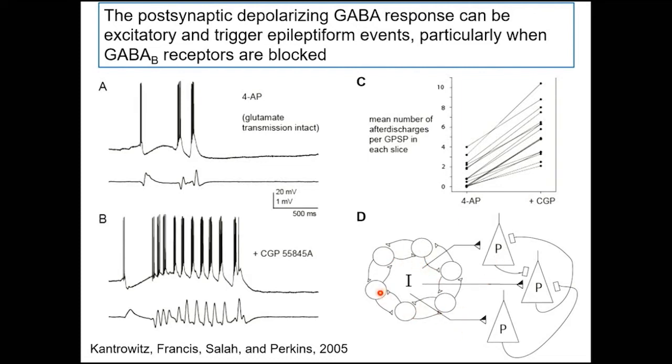So we think there's this group of interneurons here that are exciting one another to produce a population event so that GABA is landing on all these pyramidal cells at the same time. And then the connections between the pyramidal cells are actually responsible for these bursts. But it turns out that the length of this discharge is actually the length of the depolarizing GABA. So when we add the GABA B antagonist, the depolarizing GABA we saw actually gets longer. So that's an interesting feature that's going to come up a little later too.